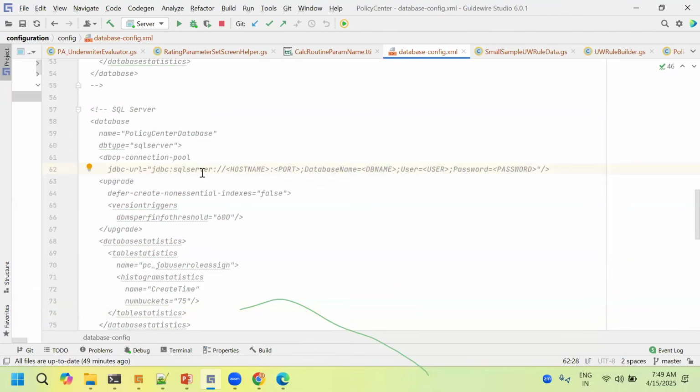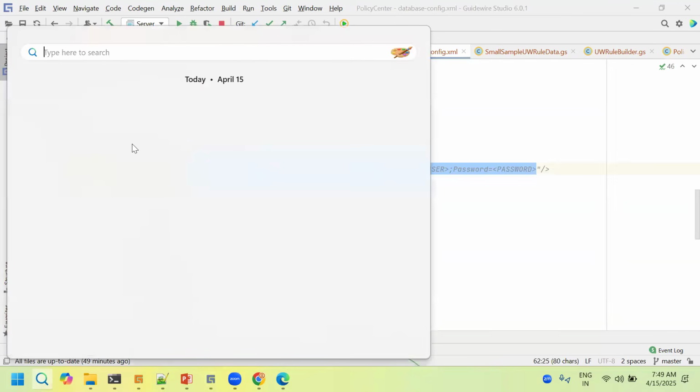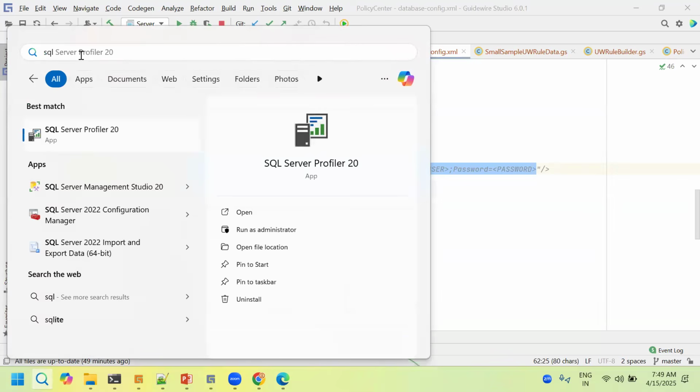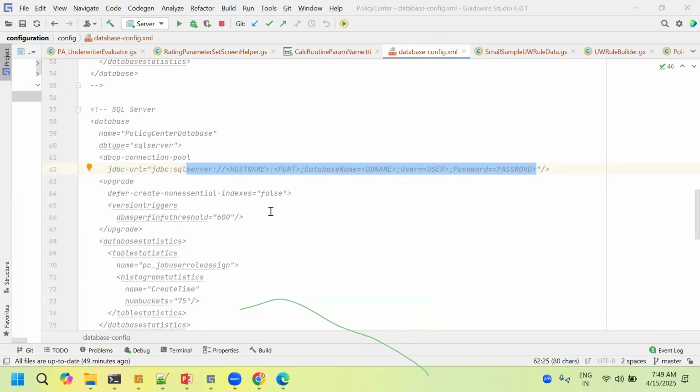In real time, clients will already have all the setups, and they will give you the details. Once you have activated SQL server, you have to open Microsoft SQL Server Management Studio.